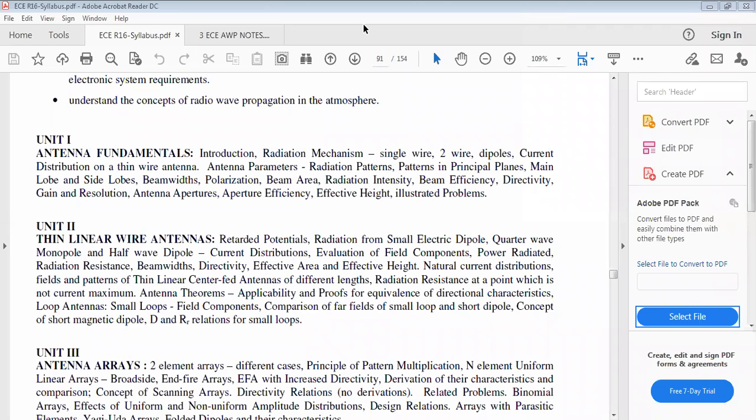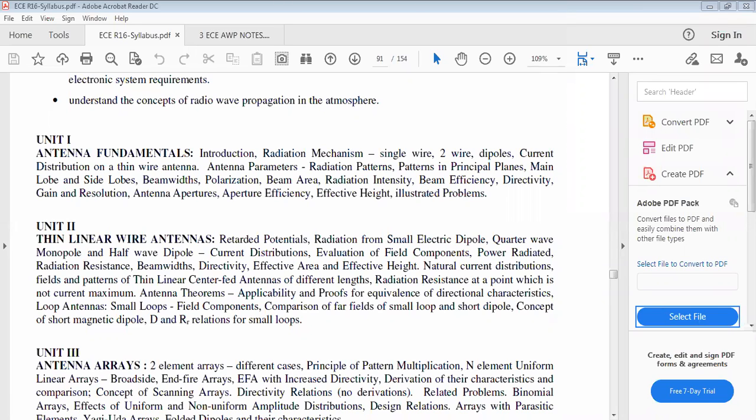The remaining topics that you learn: beam width, beam area, beam efficiency, radiation intensity. Just go through the parameters: directivity, gain and resolution, antenna apertures, antenna efficiency or aperture efficiency, effective height, and related problems. We already discussed all these topics. Just revise. That is the concept of unit 1 and unit 2.